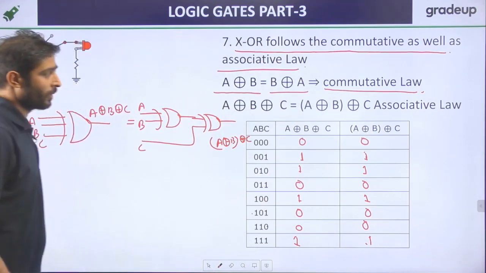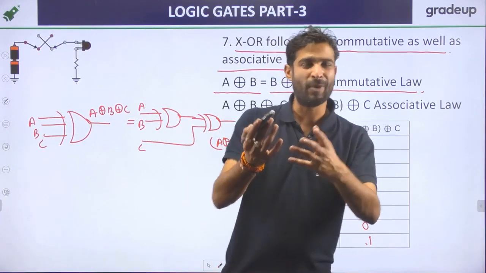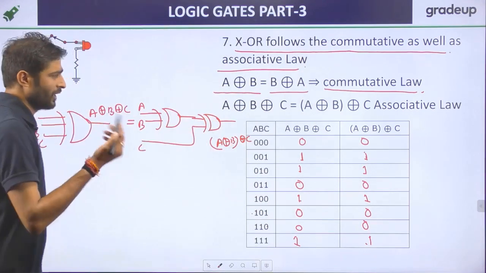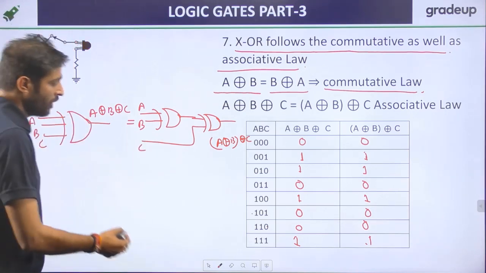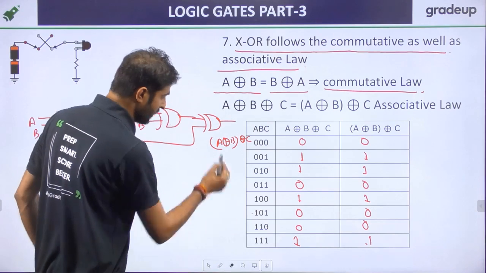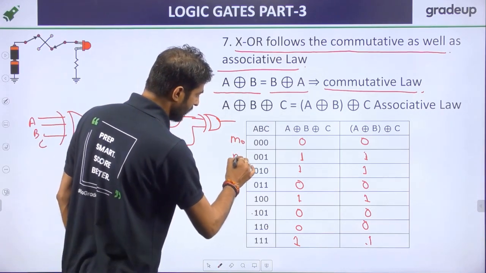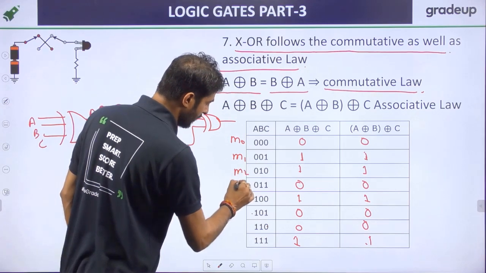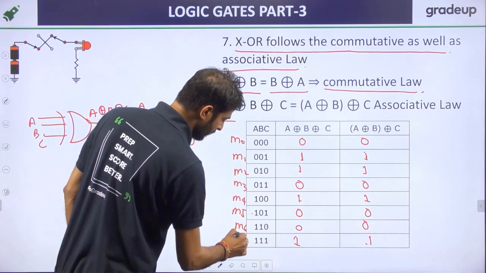So it is the same thing, right? That's why I am saying XOR follows the commutative as well as the associative law. And one more thing, in binary it is just M0, M1, M2, M3, M4, M5, M6, M7, right?